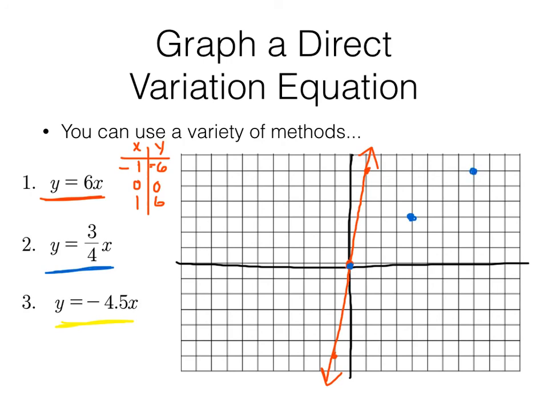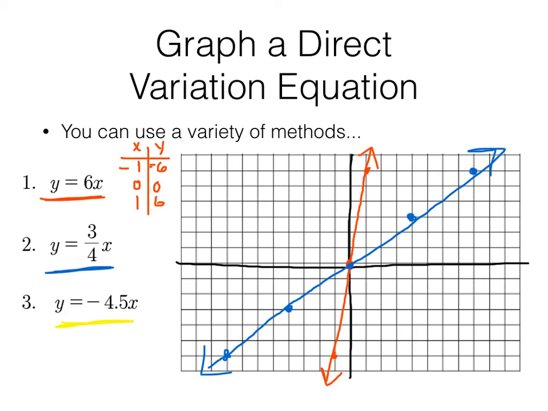You can continue this pattern in the other direction as well. Instead of up and right, you can go down and left. And there's the next point that we want. And again, down and left. And there's the next point that we want. And there is our second direct variation.